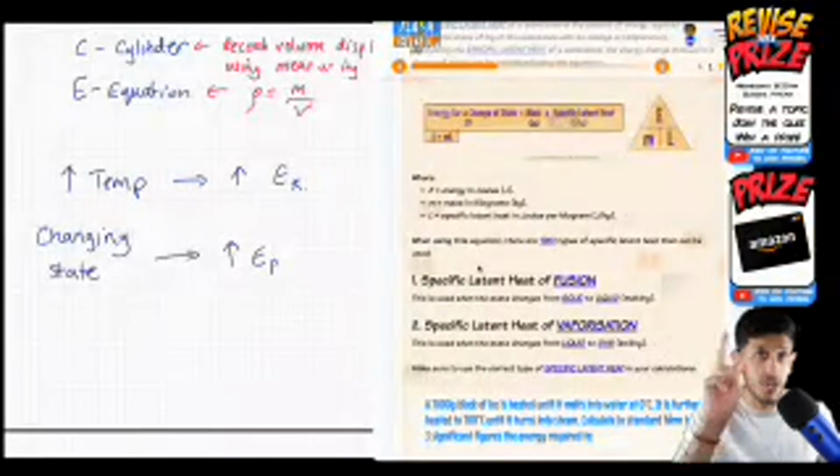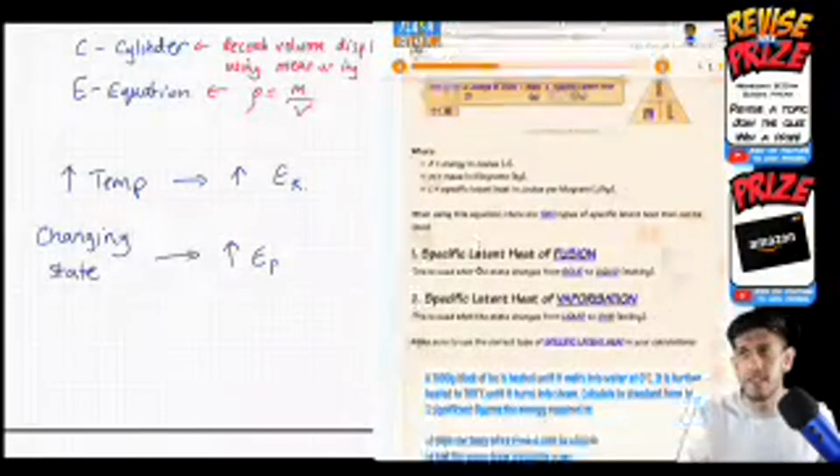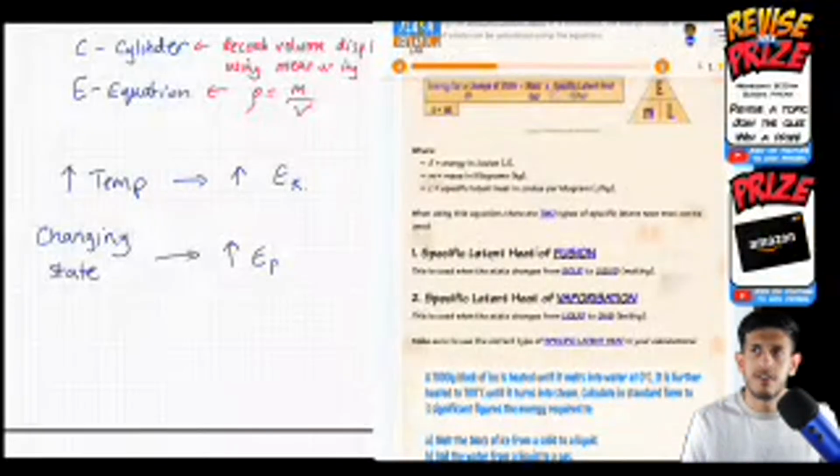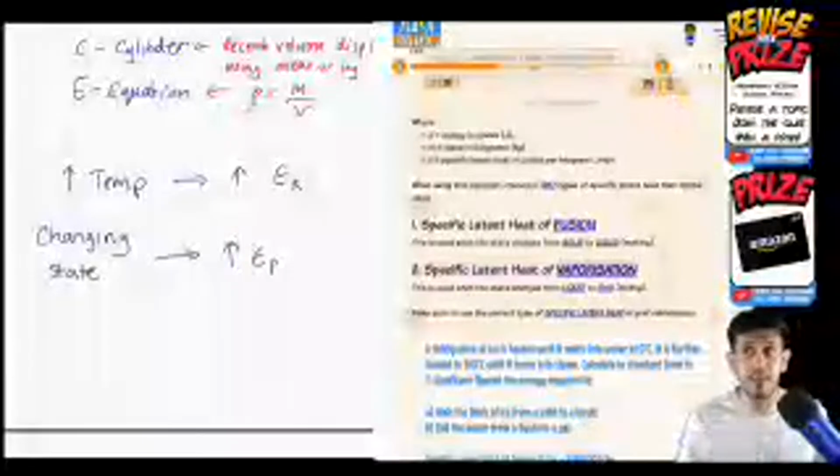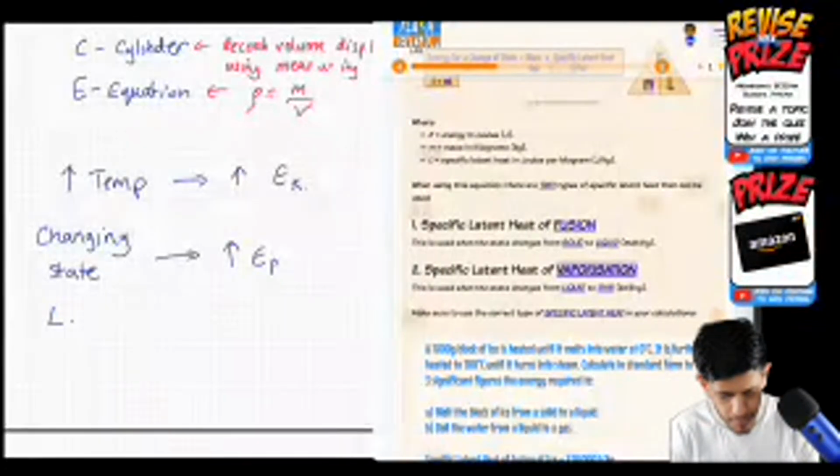Specific latent heat is the energy required to change 1 kilogram of a substance, but there are two types of specific latent heat, depending on the state change. Specific latent heat of fusion refers to solid to liquid or liquid to solid. And for vaporization, as the name suggests, vaporizing from liquid to vapor or liquid to gas. So specific latent heat is given by the capital letter L, and if I put an F for latent heat of fusion, that's solid to liquid.